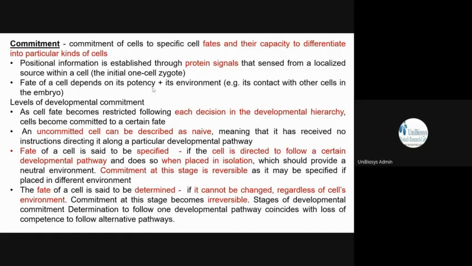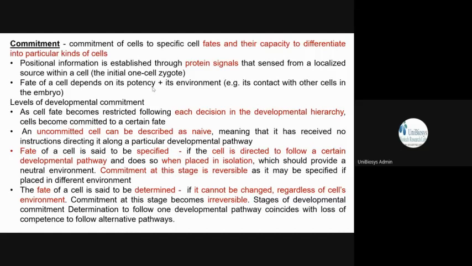And how is this commitment happening? A single-celled zygote has only one cell. Then it divides, and each cell is committed to become a particular cell. For that, they need certain signals, isn't it?